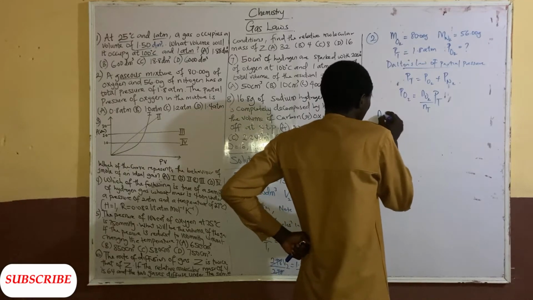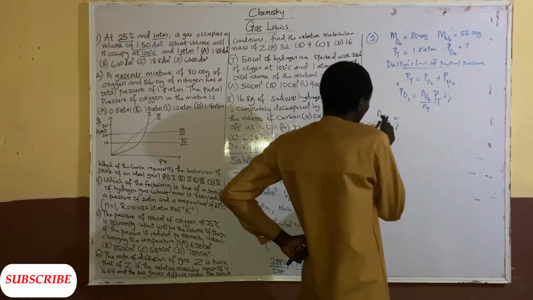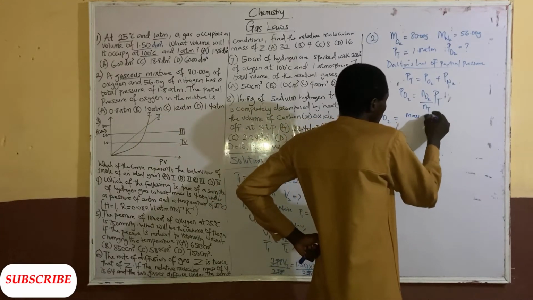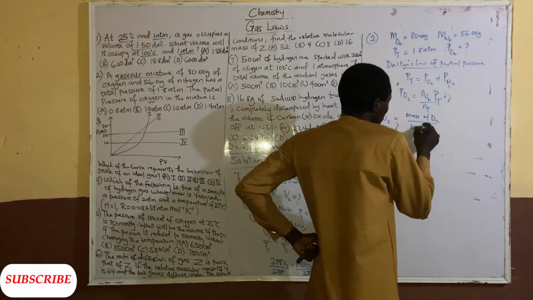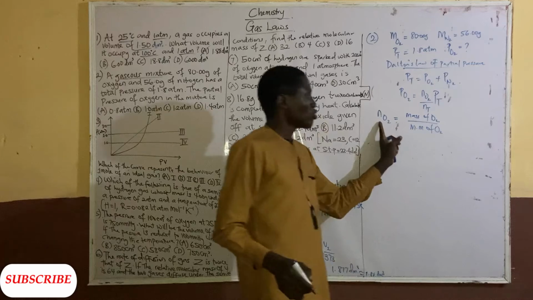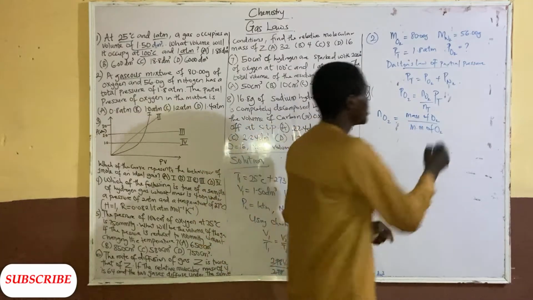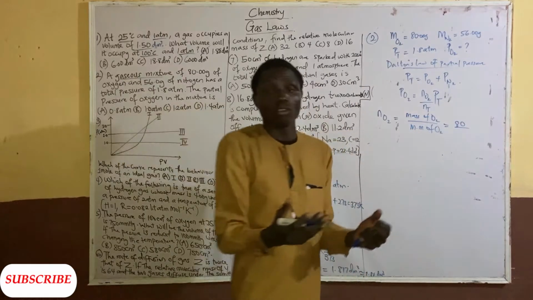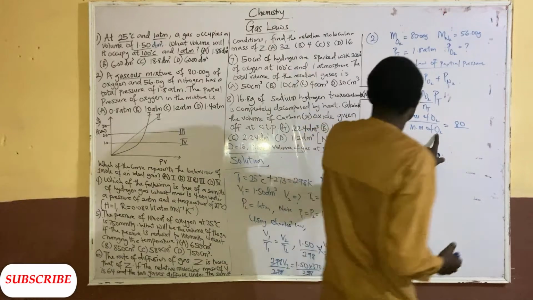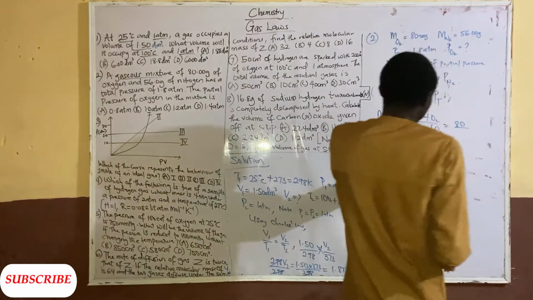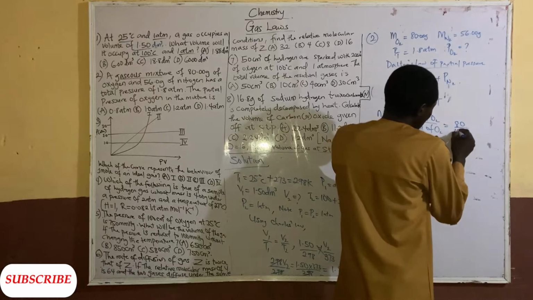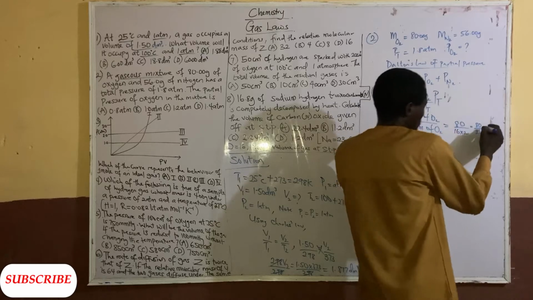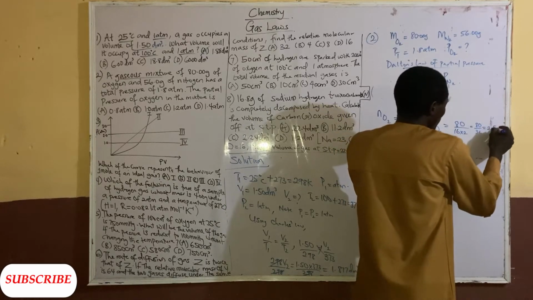The number of moles of oxygen, NO2, will be equal to mass of oxygen over molar mass of oxygen. What is the mass of oxygen? 80 over the molar mass of oxygen. Oxygen is 16, multiplied by 2, which is 32. 80 over 32 will give us 2.5 mole.